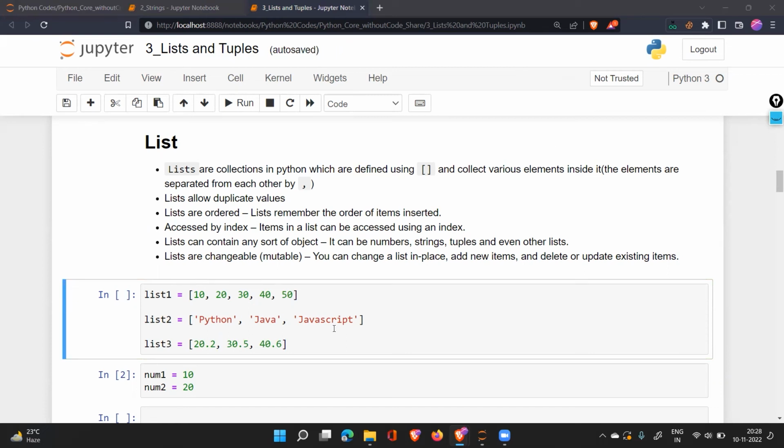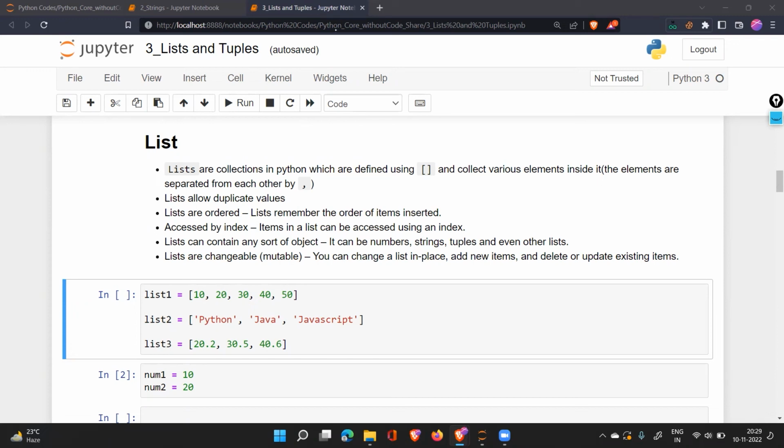Yeah, so this list is a very similar data type as an array, but an array has that contiguous location. A list does not have contiguous locations. If you don't know about arrays, don't worry. But those of you who know about arrays know they have the elements in contiguous locations.